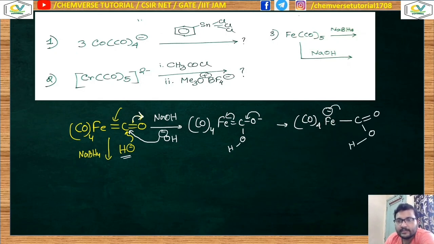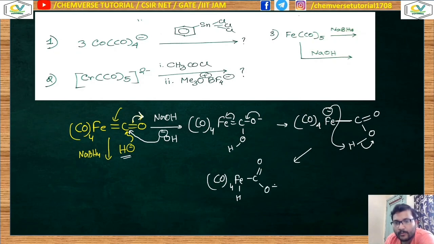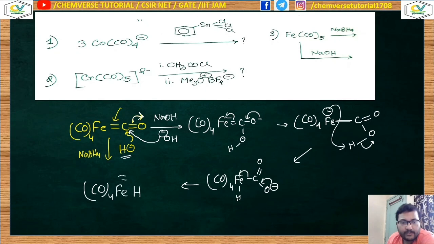Now the next step is the abstraction of hydrogen over here. Think of it in this way, that it is forming O minus. So it is producing something like this, hydrogen CO O minus. Okay. Now the next step is that it will come back and it will form this kind of metal hydride, (CO)4FeH minus, and now the byproduct is carbon dioxide.